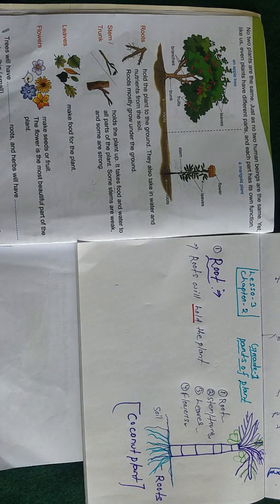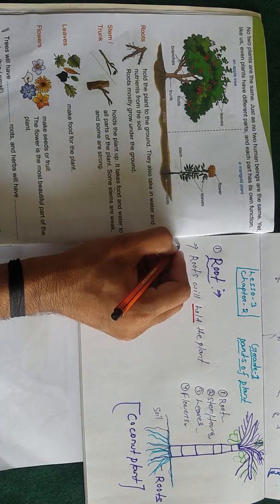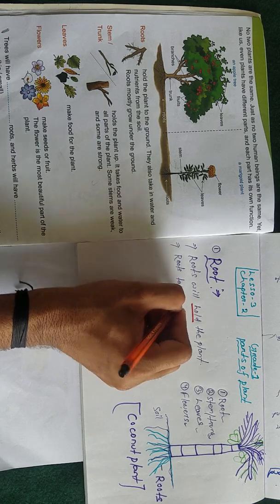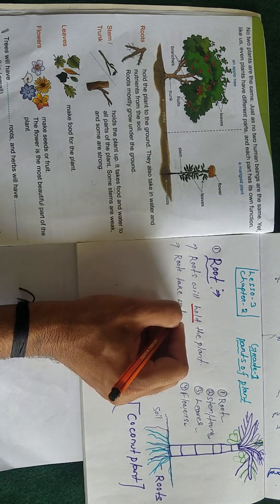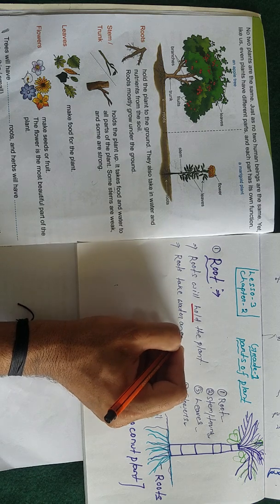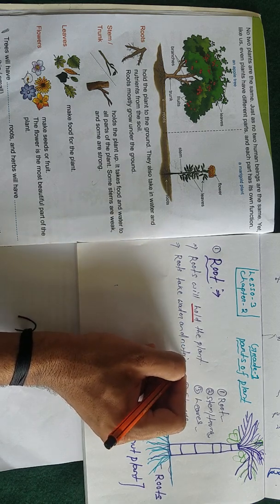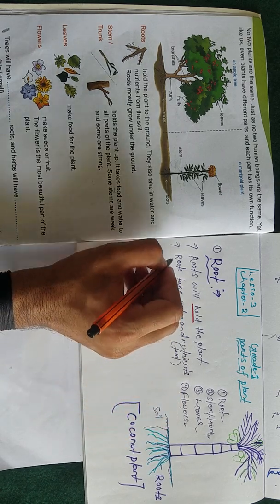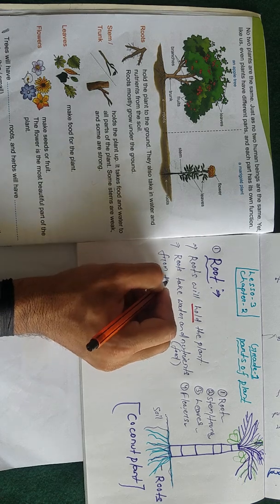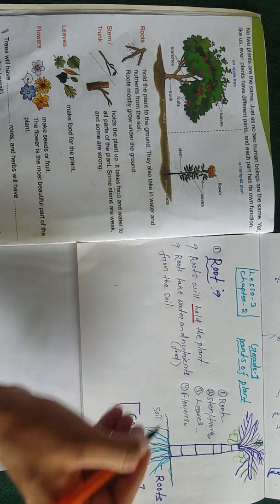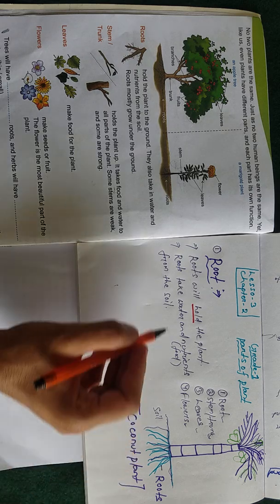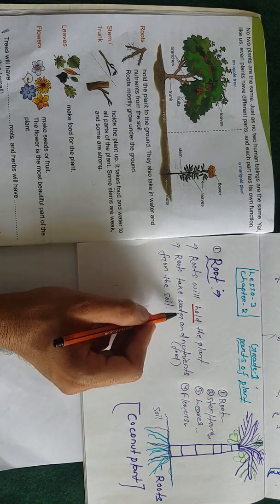Another function of the roots: roots take water and nutrients from the soil. Nutrients means food. Inside the soil, I told you, the plant's roots are there. So from the soil, the roots take water and nutrition.